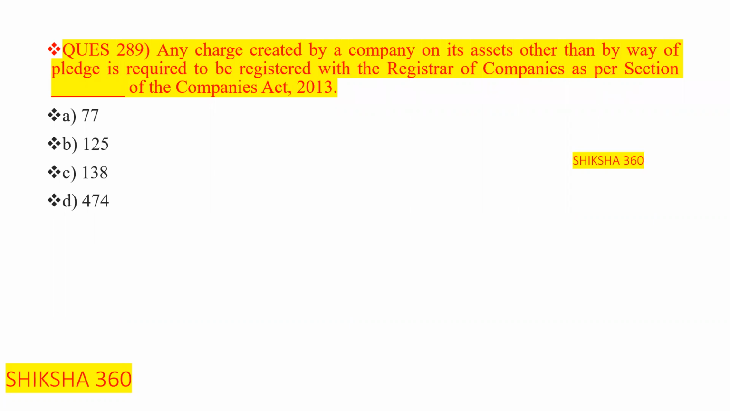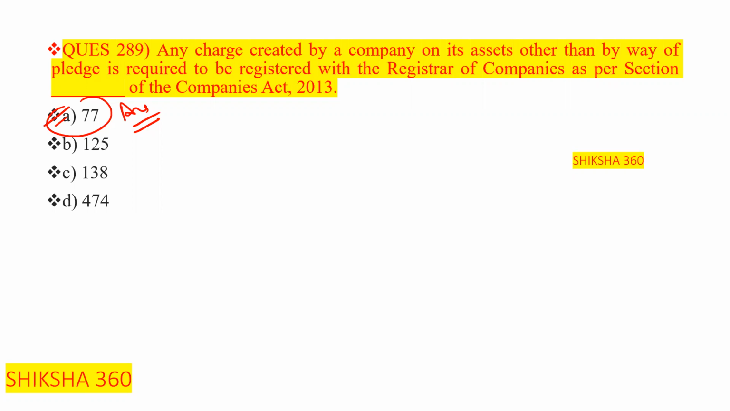So please tell fast, please respond. What is the correct answer? Basically, they have to register under which section? That is section number 77. So option A is the correct answer, as per section 77 of the Companies Act 2013. Okay, now move to the next question.